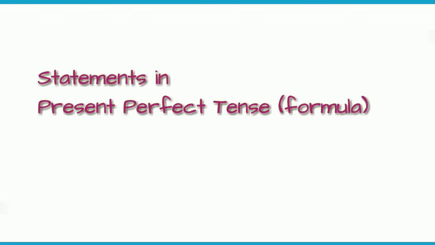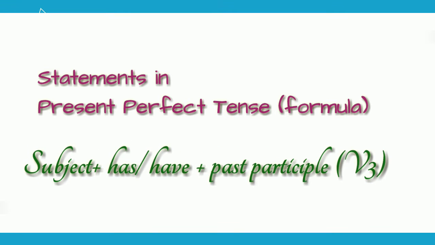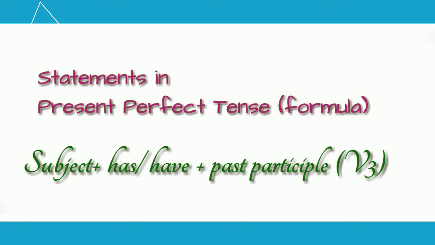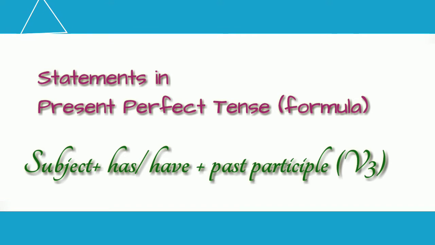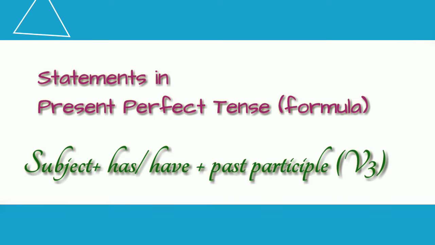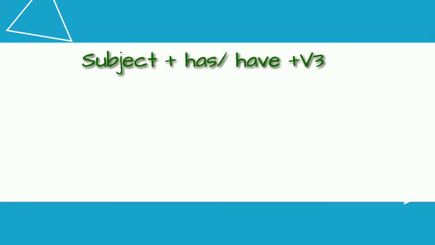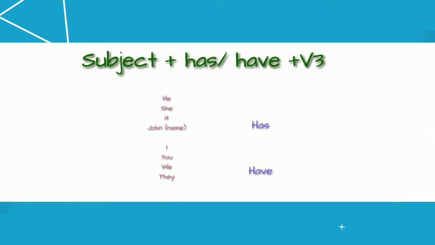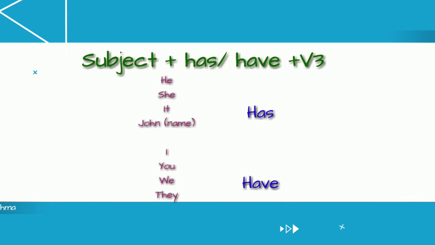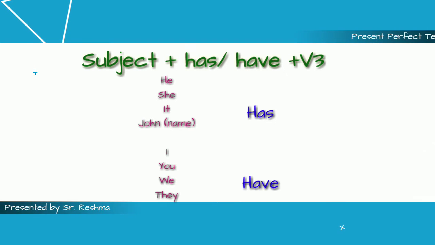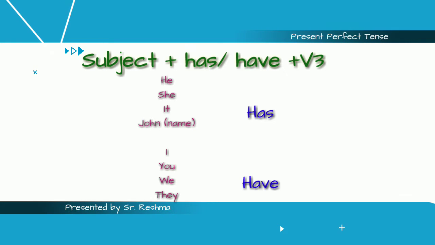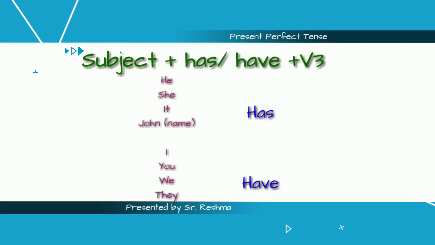Let us now learn the formula for the statements in the present perfect tense. That is, subject plus has or have plus past participle, or the third form of the verb. Now, you may have a question in your mind: when should we use the helping verb has and when have? With all the plural subjects, we use the helping verb have, and with all the singular subjects we use has. But remember one thing, with the subject I we always use have.